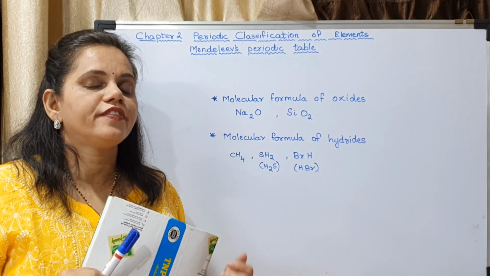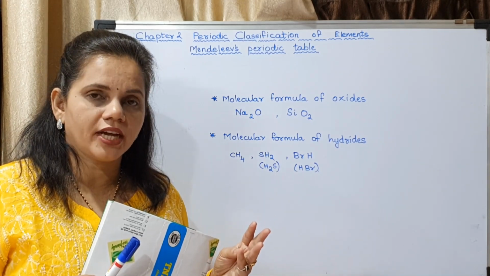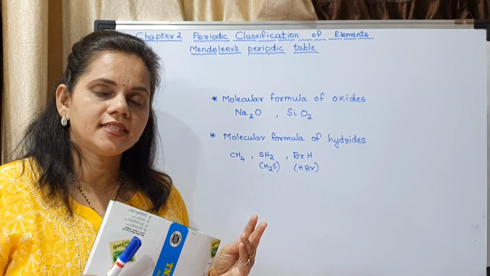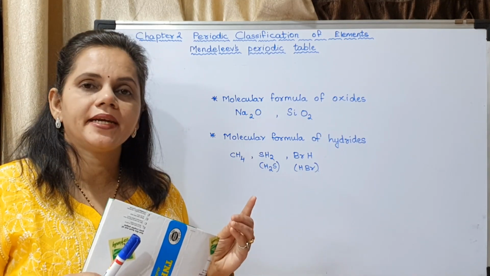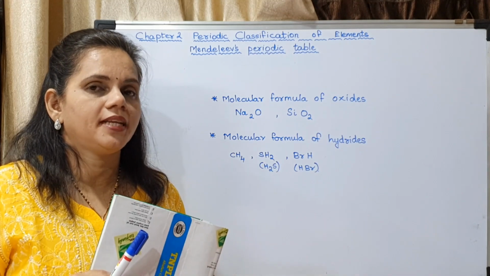So we have finished with 3 topics. The first one is Dobereiner's law of triads, Newlands' law of octaves, and Mendeleev's periodic table. If you're having any doubt, please ask.